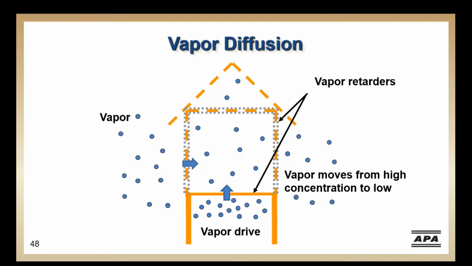Water vapor moves from areas of high concentration to areas of low concentration. So if more water vapor exists inside the home, it will move to the outside. If more water vapor exists outside the home, it moves to the inside. Since it is very small, water vapor can move through many building materials. If allowed to move through the building envelope, the risk of condensation exists. This is why the building codes require the installation of a vapor retarder on the warm side of the wall. The vapor retarder keeps water vapor away from cold surfaces, which prevents condensation.